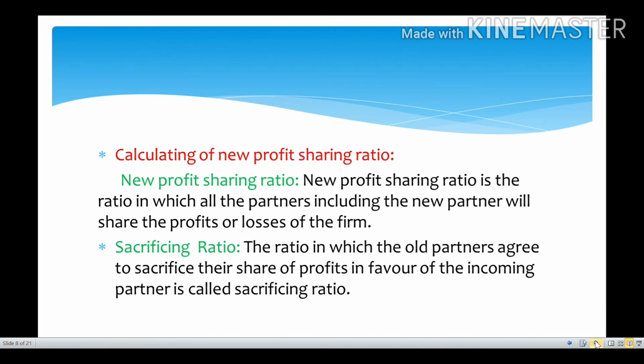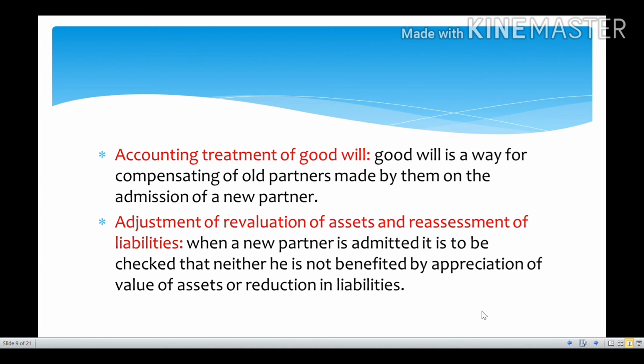Now let us see the second adjustment. The second adjustment is the accounting treatment of goodwill. So what is goodwill actually? Whenever the existing partners sacrifice their shares to the newly admitted partner, he has to compensate them for their sacrifice. That is treated as goodwill. Goodwill may be in the form of a premium, or an asset, or anything.